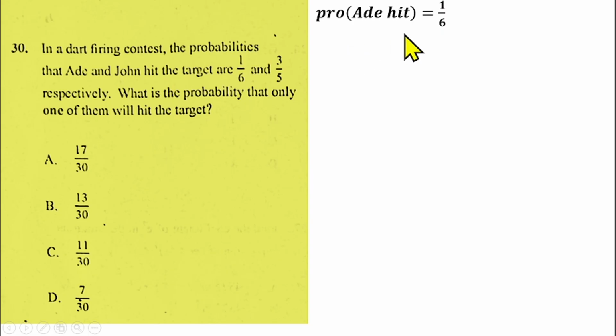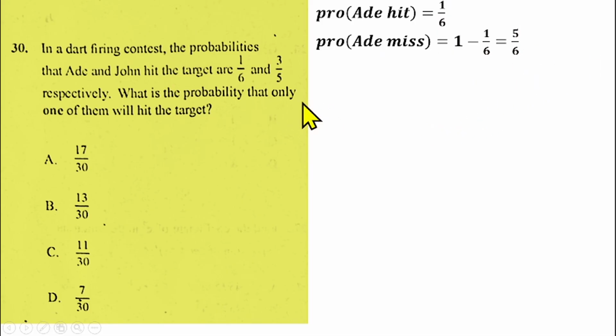We need to find the probability that it will not hit, since only one of them will hit the target. So the probability that Ade will not hit the target will be 1 minus the probability that it will hit. So 1 minus 1 over 6 will give us 5 over 6. So this is the probability that Ade will not hit.